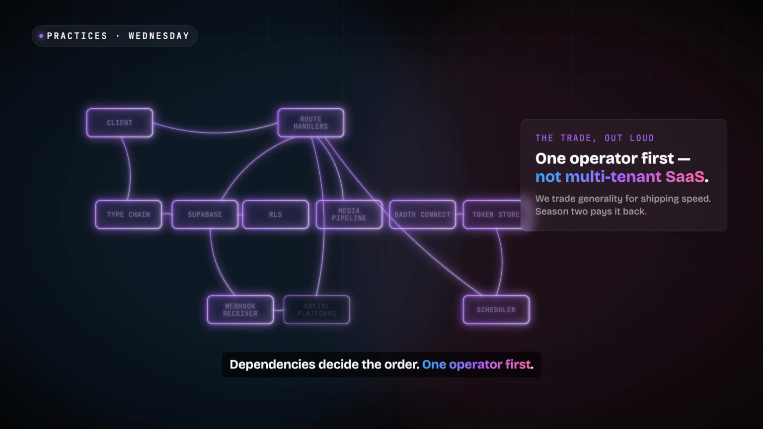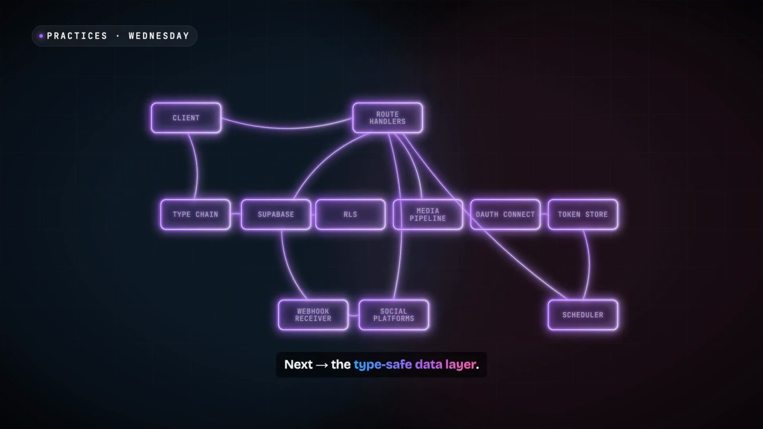And here's the trade, out loud. We build for one operator first, not a multi-tenant SaaS. We trade generality for shipping speed. Season 2 pays it back. 9 Wednesdays, 9 boxes. The repo's public, 1 branch per episode, so you can build it with me.